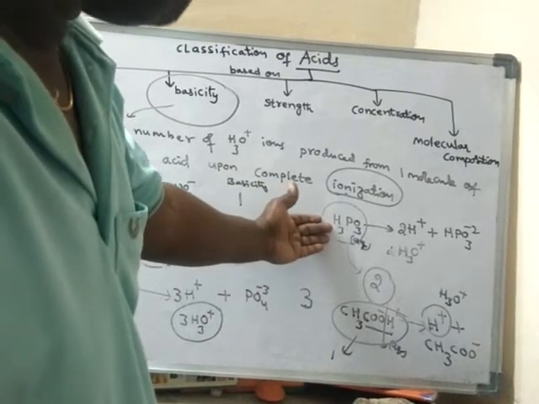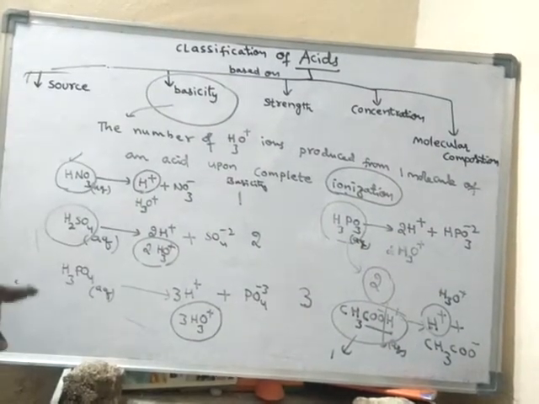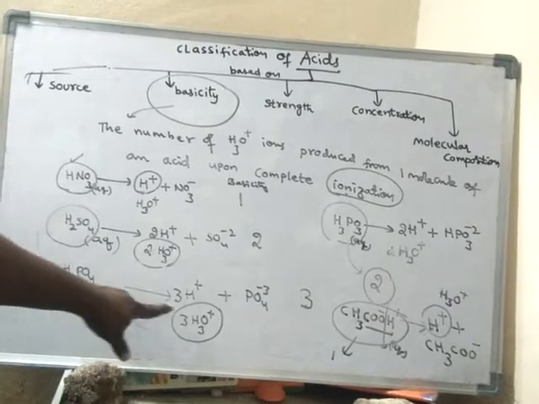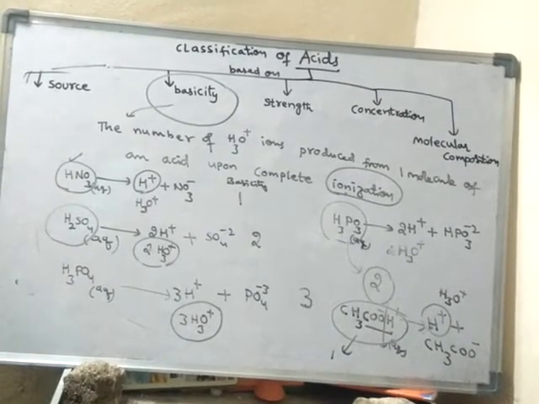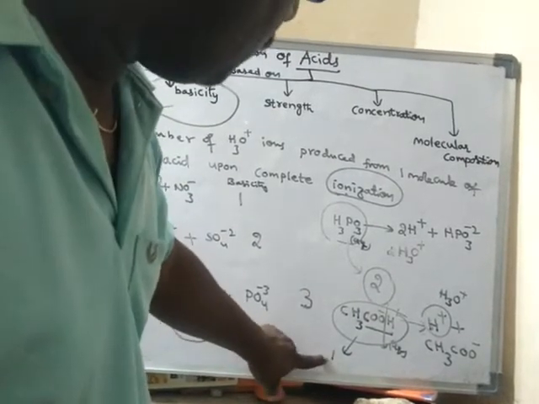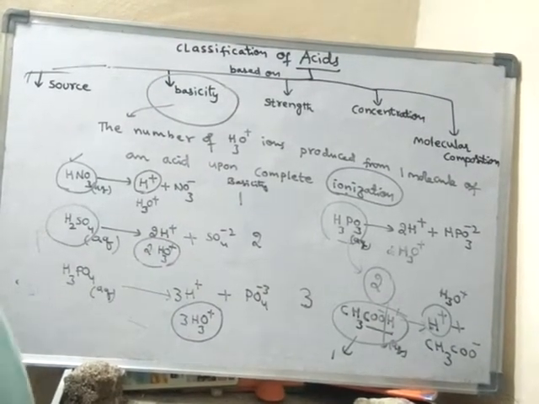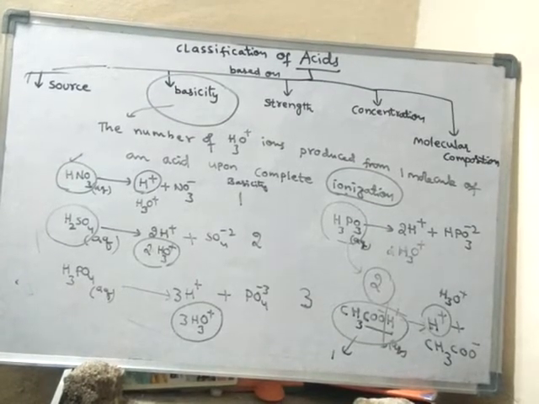So in this case, phosphorus acid, out of 3 hydrogens, only 2 hydrogens are converted into H plus ion. Whereas in phosphoric acid, all the 3 hydrogens are converted into H plus ion. In case of acetic acid, there are 4 hydrogens, but only one hydrogen is converted into H3O plus ion in water. So it is not compulsory that all the hydrogens should be ionizable hydrogens. Depending upon the nature of the acid molecule, the number of hydrogens produced will vary.